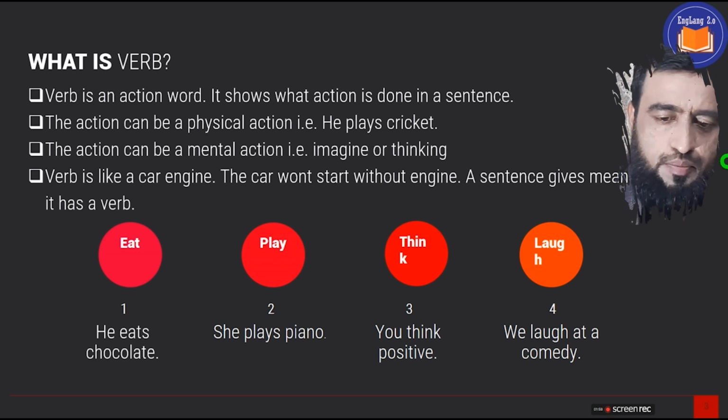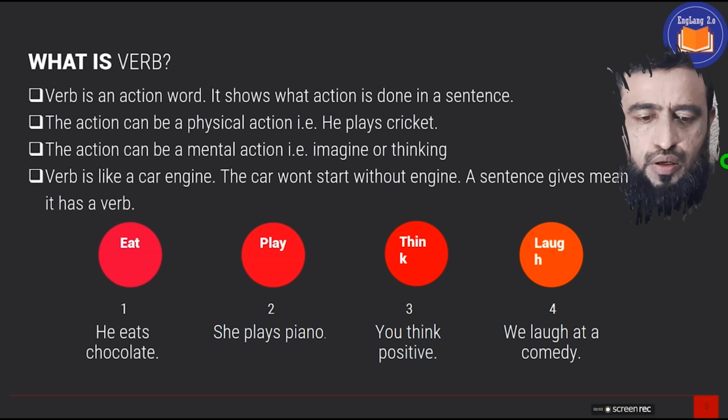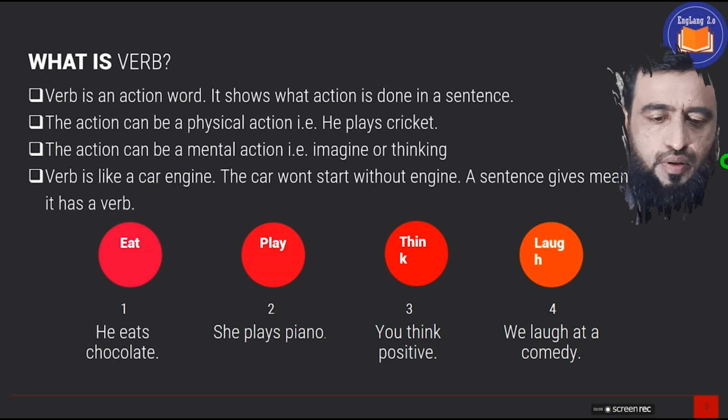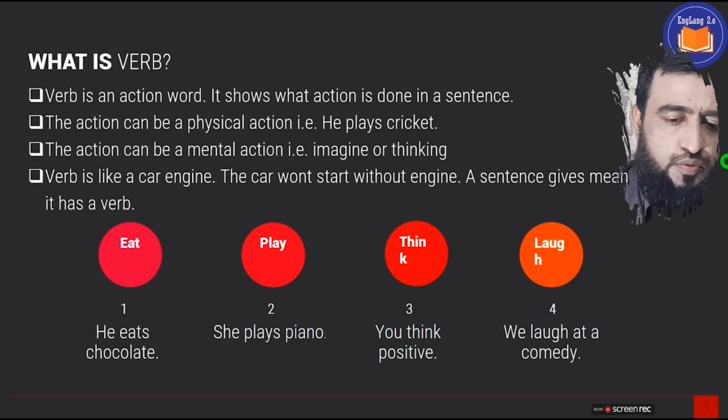So, verb is the most important part of a sentence. We take some examples in order to clarify the verb. Now, eat is a verb. For example, he eats chocolate. Now, it's very clear that somebody is eating chocolate. But if you remove the verb eats, he chocolate, it won't give any meaning. So, eat is a verb.